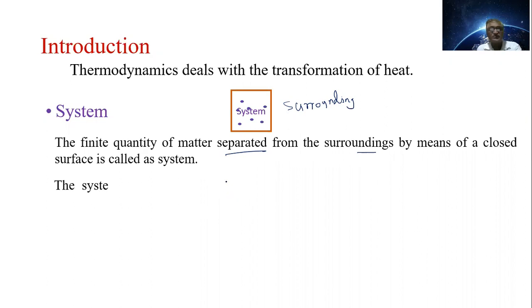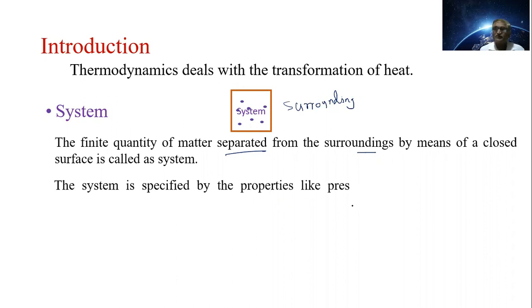Now, the system is specified by the parameters, the properties like pressure, denoted by P, volume, V, and temperature, T. Pressure, volume, and temperature are the parameters of the system.